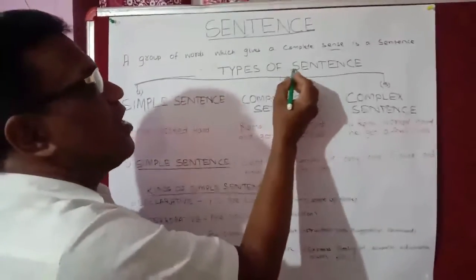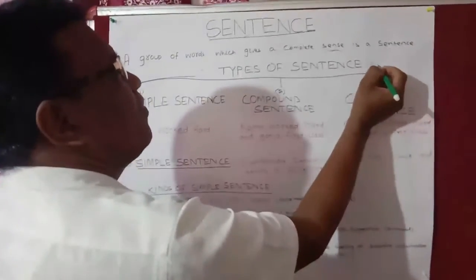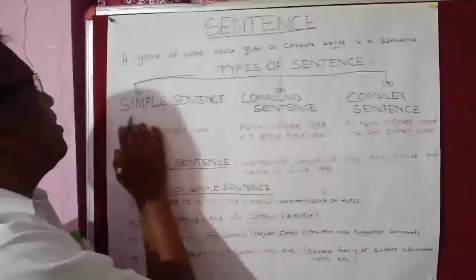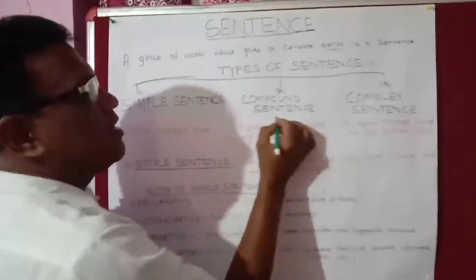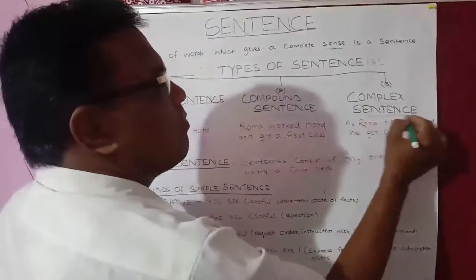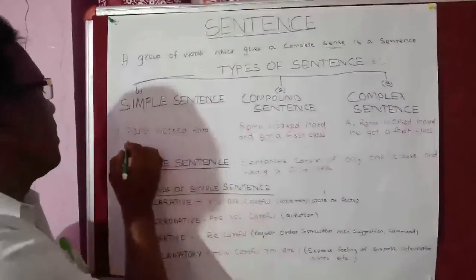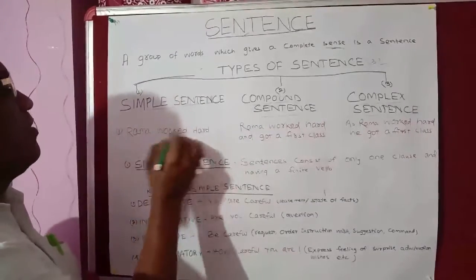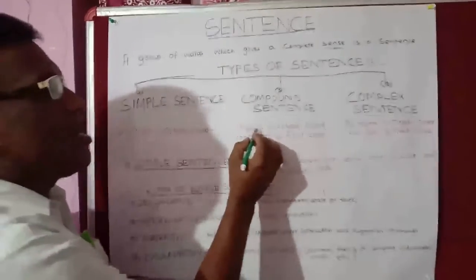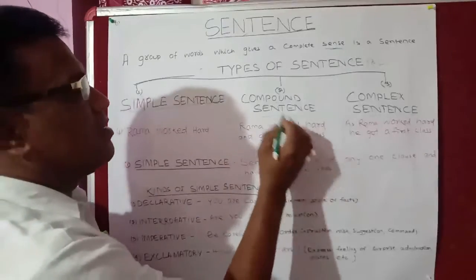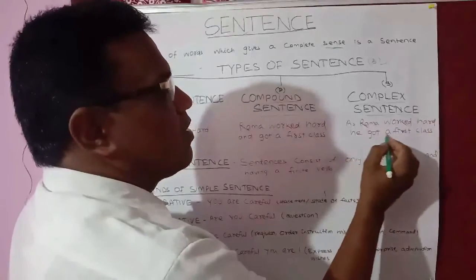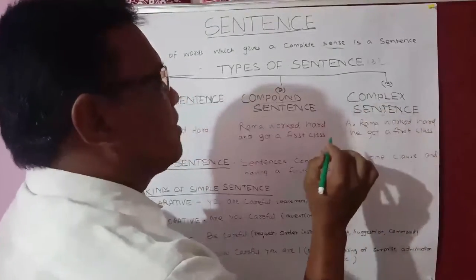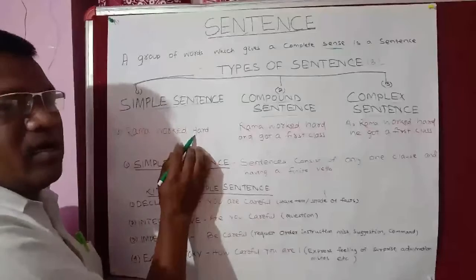There are three types of sentences. The first one is simple sentence, the second one is compound sentence, and the third one is complex sentence. Ramo worked hard. This is a simple sentence. Ramo worked hard and got a first class. This is a compound sentence. As Ramo worked hard, he got a first class. This is a complex sentence.